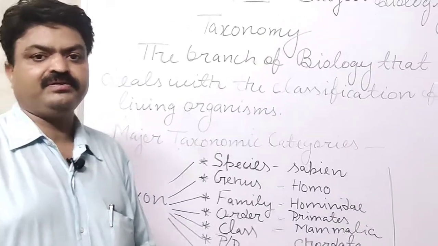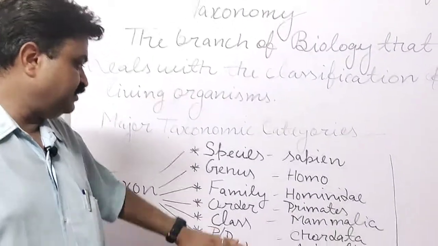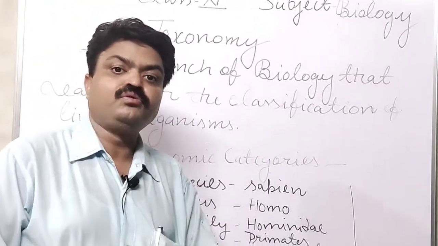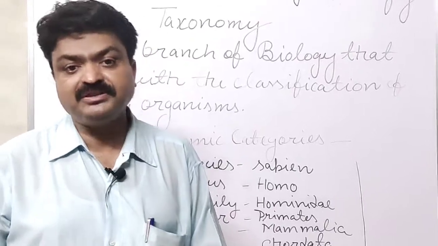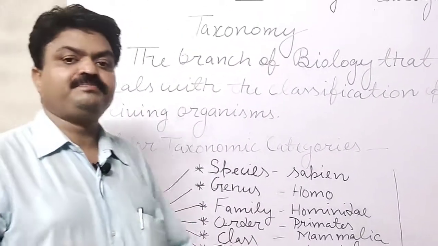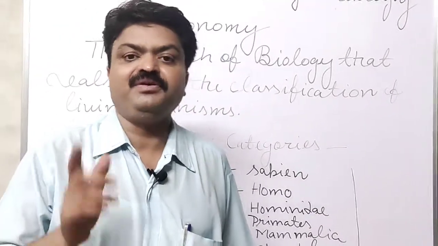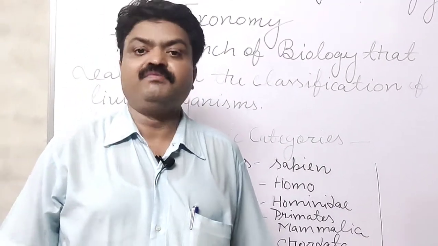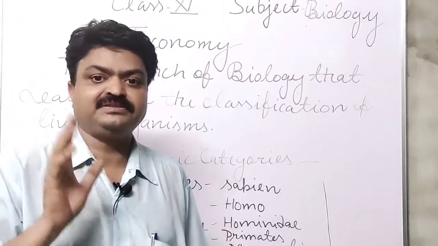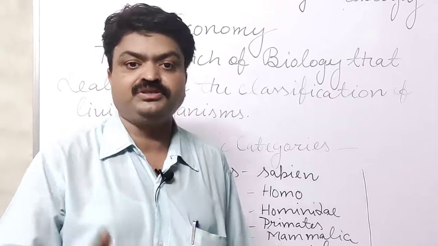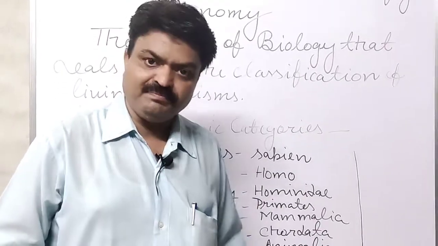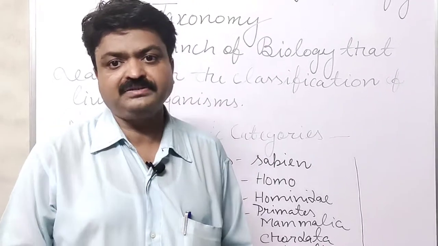After the primate, there is the class. Class is the group of orders, student, means it covers the different orders in it. And if we speak about the class, then we are mammals. Now what are the mammals, student? Mammals have the mammary glands in them, means the milk producing glands. All the females of the mammals have the mammary glands.